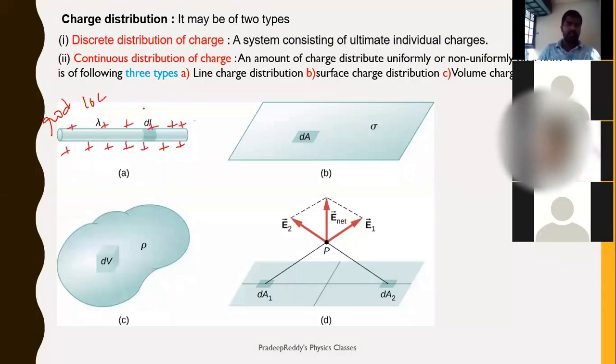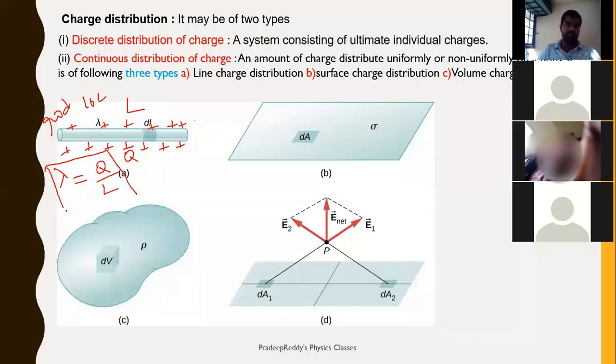Therefore, the total length of the rod is L, and the total charge which you are giving, let me consider it as Q. Here the density of the charge can be represented with lambda, which is Q divided by L, the total charge along the total length. This is called linear charge density lambda.